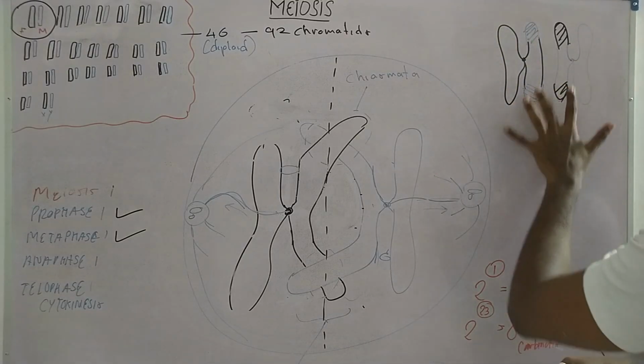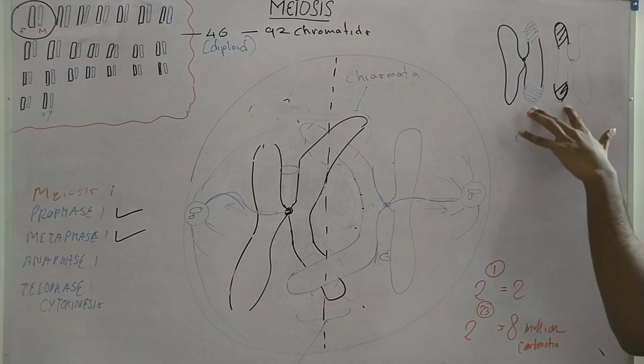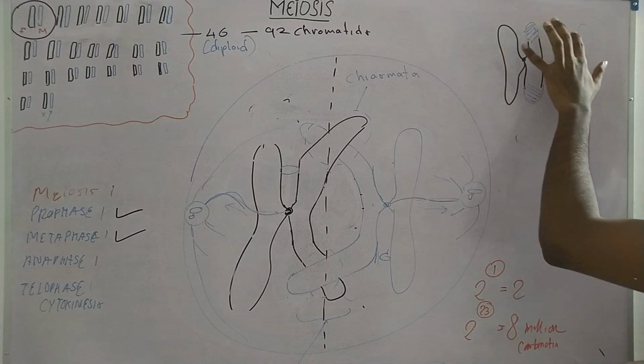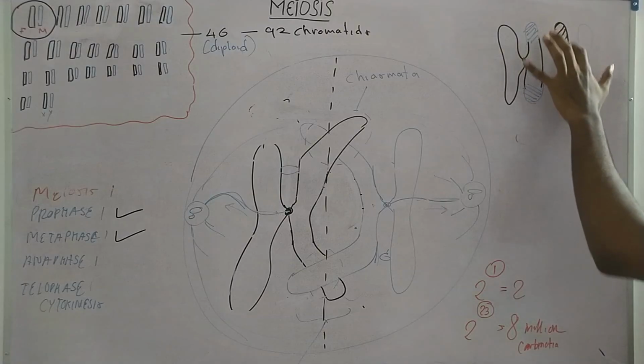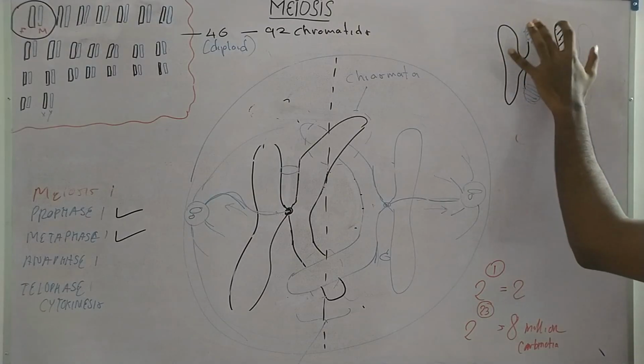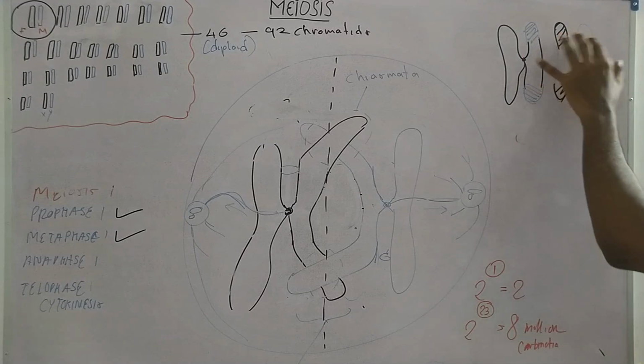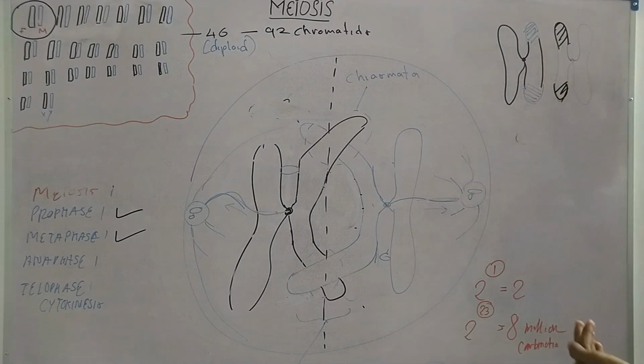But can you see these two sister chromatids? They have altered, they have undergone recombination. They have formed new regions from this sister chromatid. So this part of this sister chromatid is here now. Part of this sister chromatid is here now. Now, what does this cause? This causes more variations in the chromosomes.